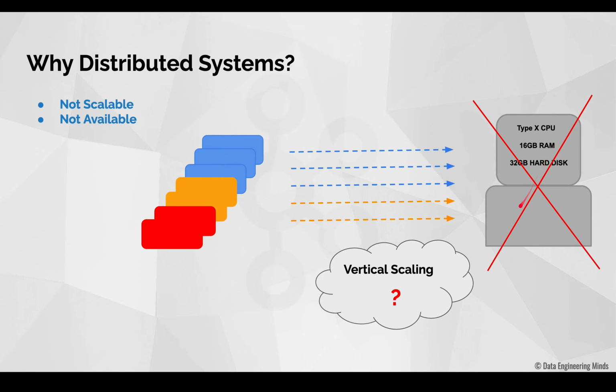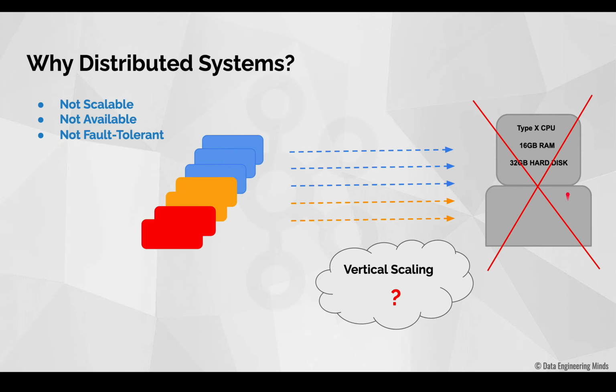Similarly, this system has crashed, but now we don't have a follow-up system to take its duty. We call it a primary-secondary setup. That is, whenever a primary system crashes, the secondary system takes the responsibility of the primary system and continues to provide the service without any disruption. But here we don't have a setup like that. All we had is only one system, and that system also crashed. So the next disadvantage associated with the centralized system is that these systems are not fault tolerant.